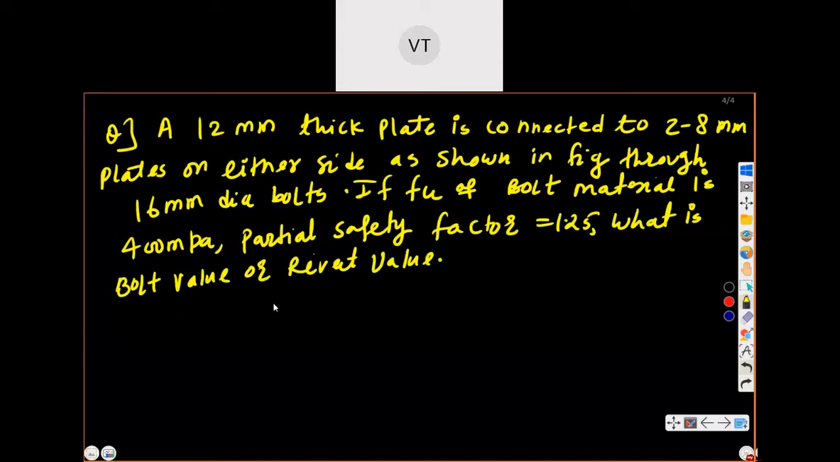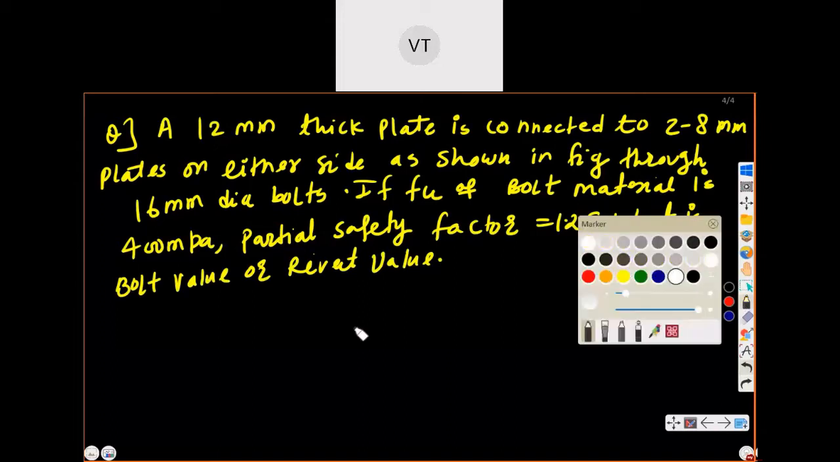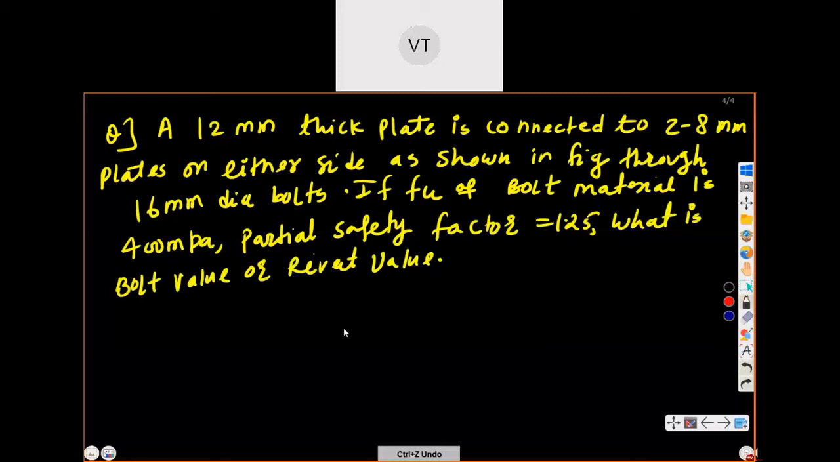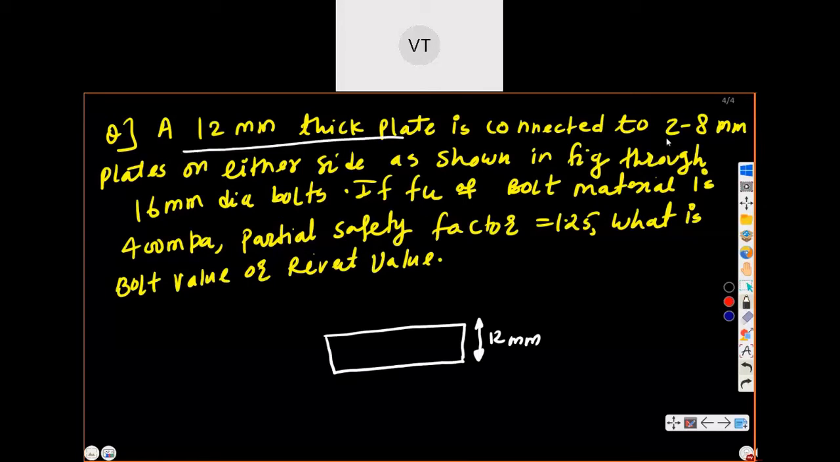Figure is given. Let us say this plate is given. So we will draw with another color. So this is one plate. The thickness of this plate is given as 12 mm. Sometimes the figure is not given, so you have to read and draw the figure. A 12 mm thick plate is connected to two 8 mm plates on either side. So two plates are connected.